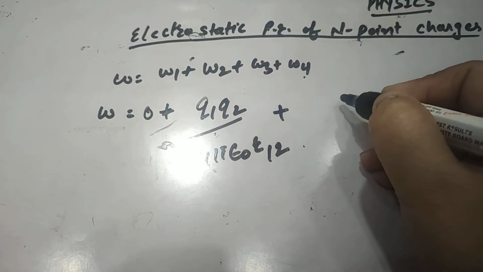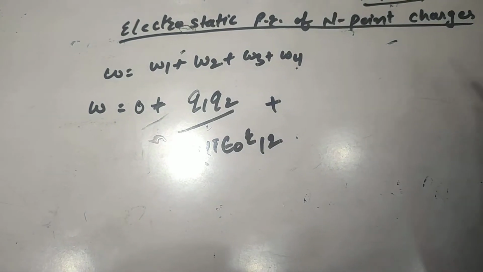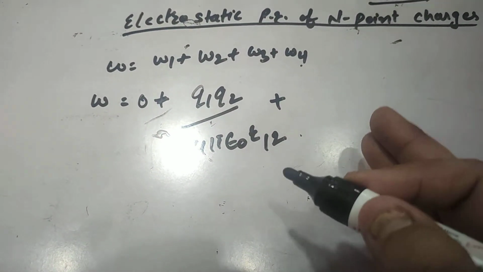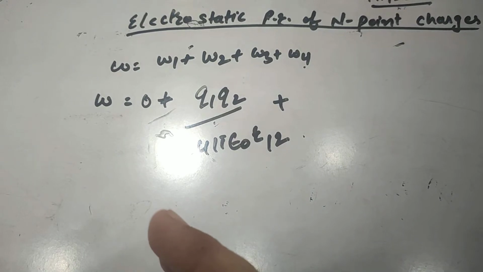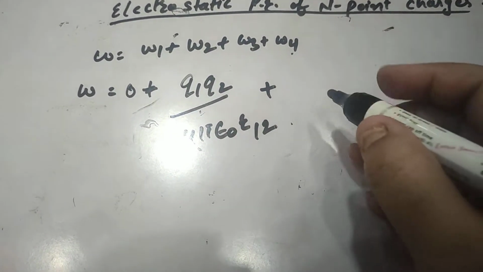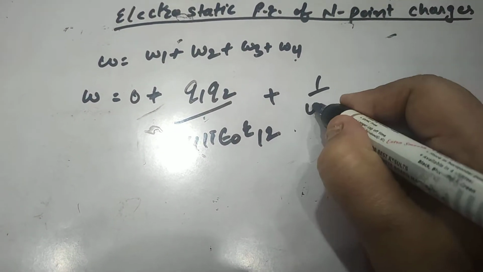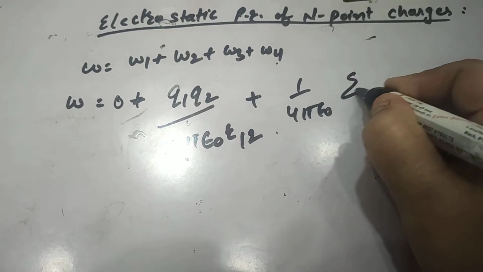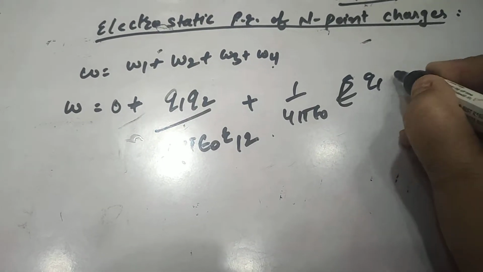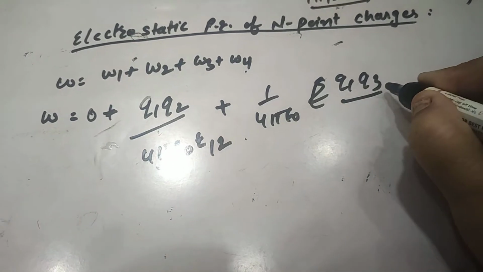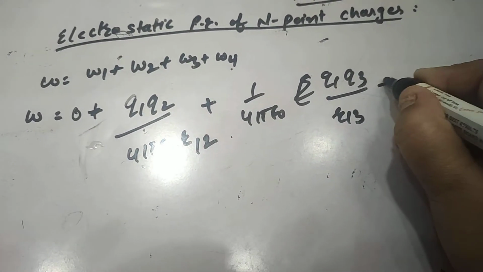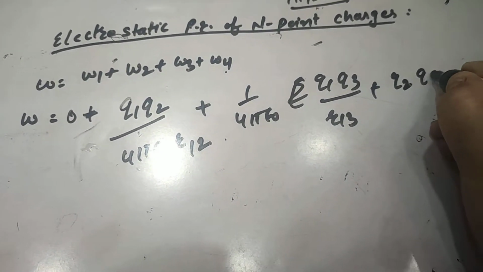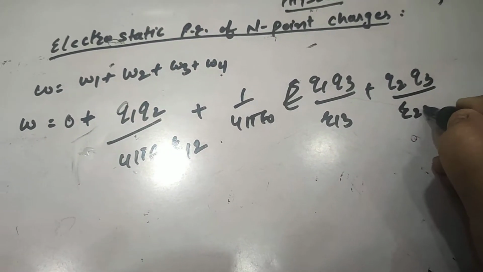Similarly, W2 was the work done when we bring the charge q3 from infinity to a position in the vicinity of q1 and q2. That was 1 upon 4 pi epsilon naught times q1 q3 upon r13 plus q2 q3 upon r23.